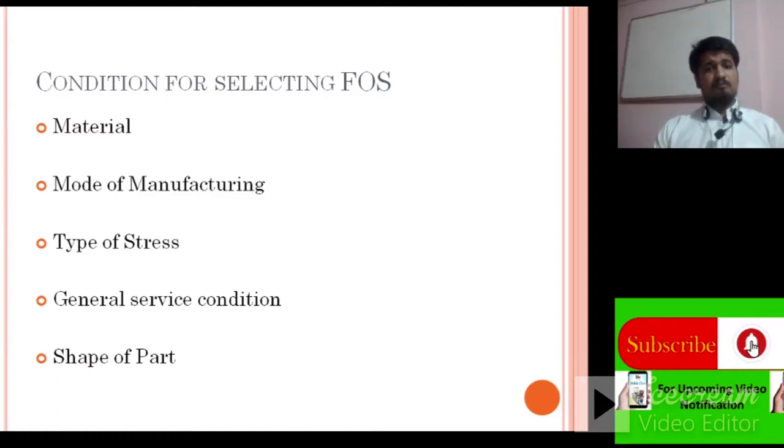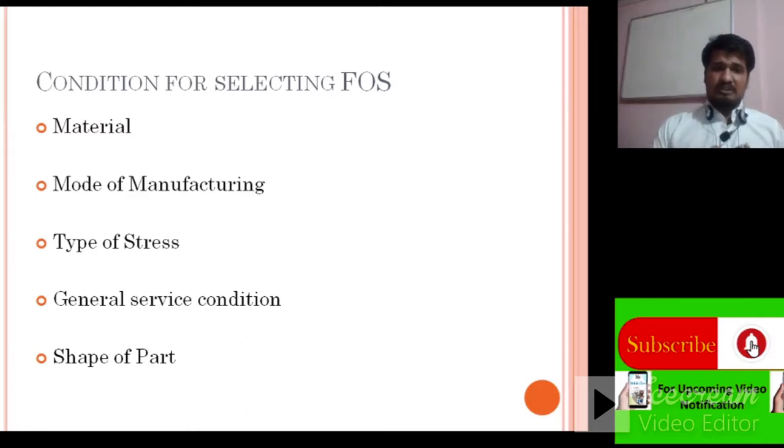Next, general service condition and shape of part. The shape of part is very important, because every component has a different or unique shape, and it has to be assembled with other components, or some parts have different loading conditions.